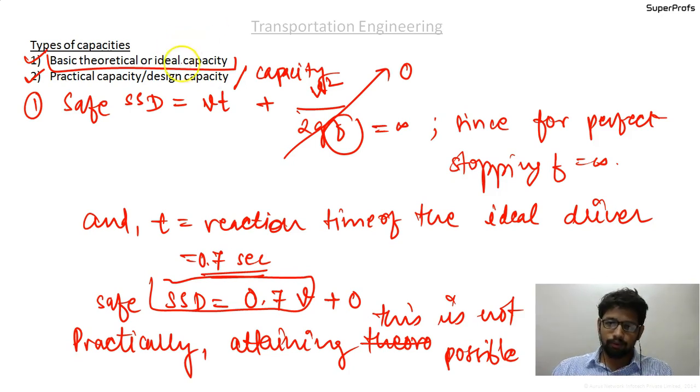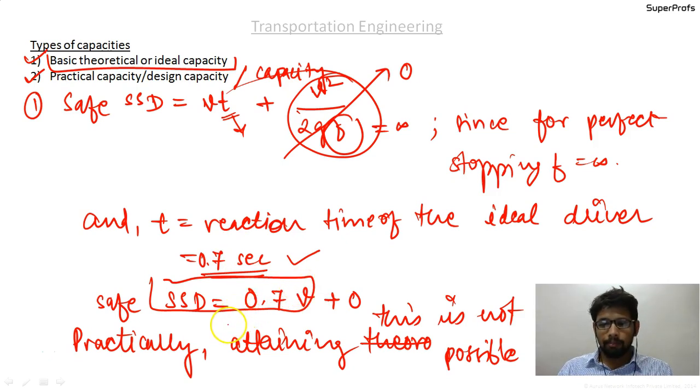Ideally, the reaction time of the ideal driver is very small, equal to 0.7 seconds, so we put the value 0.7 here, and the f value we put as infinity, because theoretically there should be perfect stopping. So this complete term becomes 0, and we are left with 0.7 into small v, which is equal to the safe SSD.